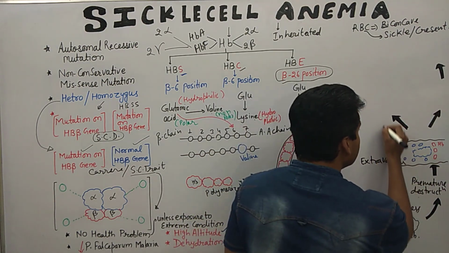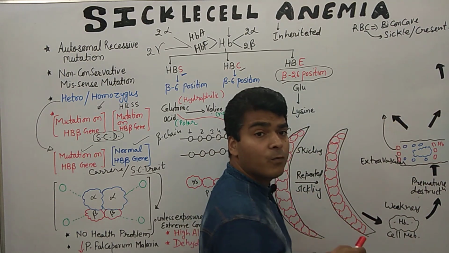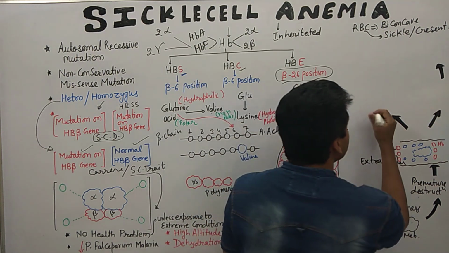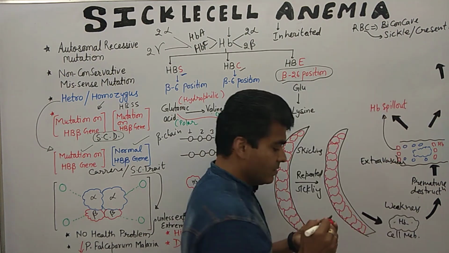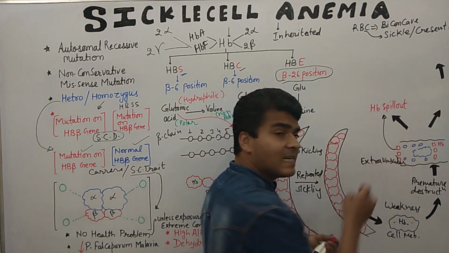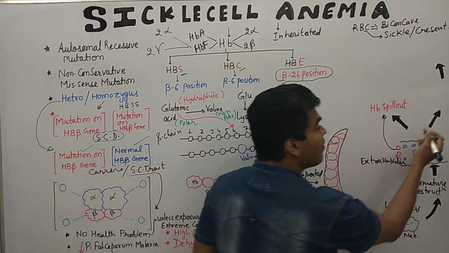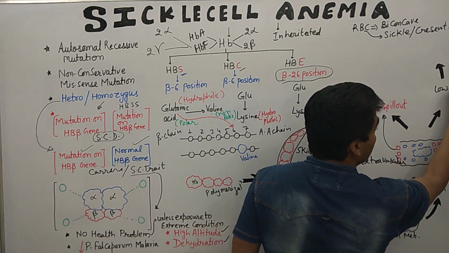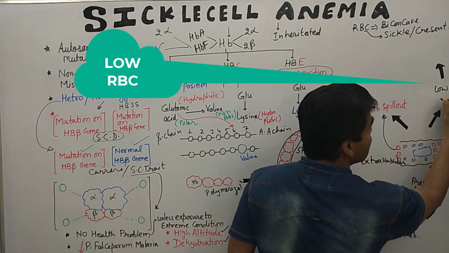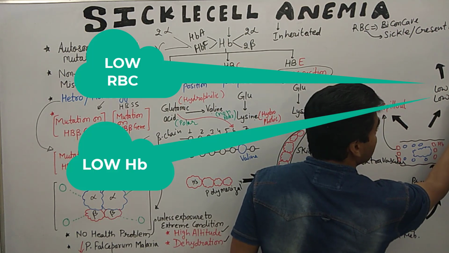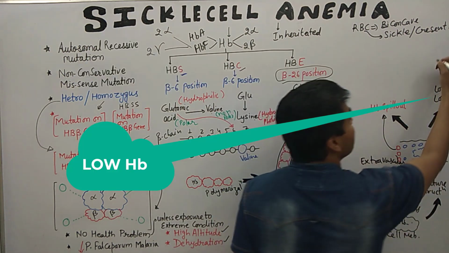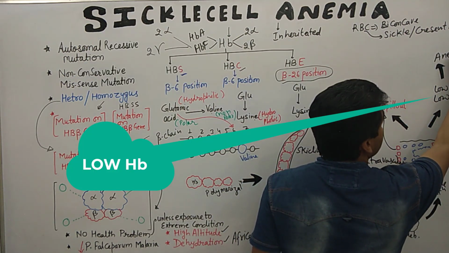So now RBC is destroyed. Due to destruction of RBC and low amount of RBC, low RBC as well as low hemoglobin, this condition ultimately causes what? Anemia.